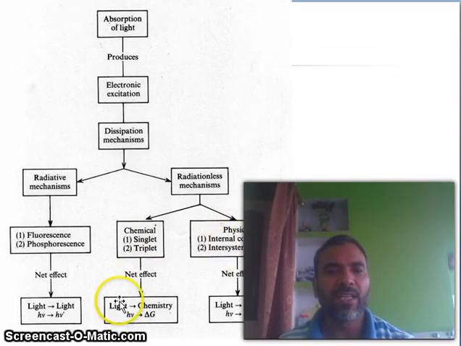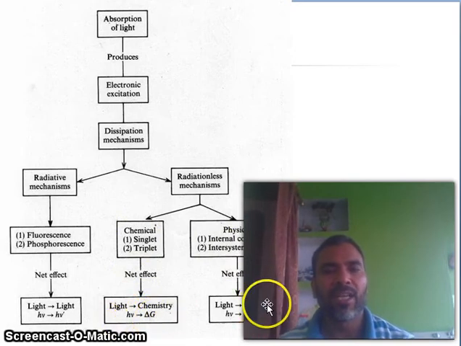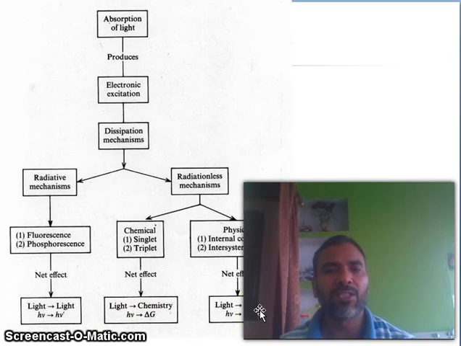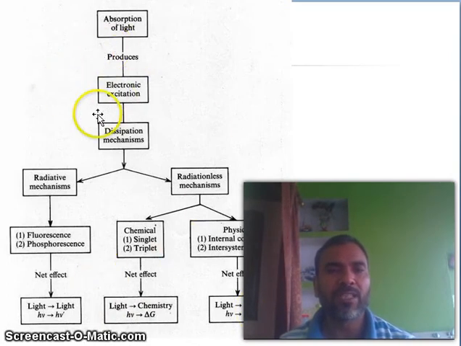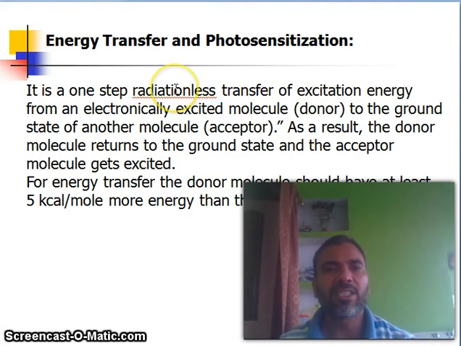What is the net effect? Light to chemistry: h nu converted into delta G, which is free energy. Light to heat: h nu converted into Q. So just keep in your mind this pathway of photochemical reactions. Now, energy transfer and photosensitization.